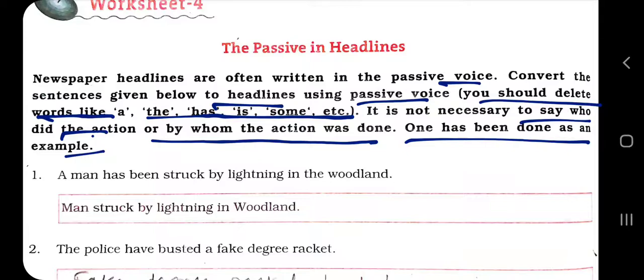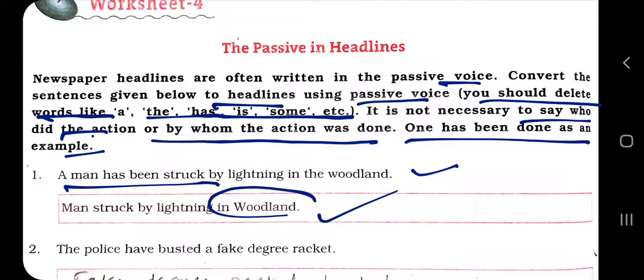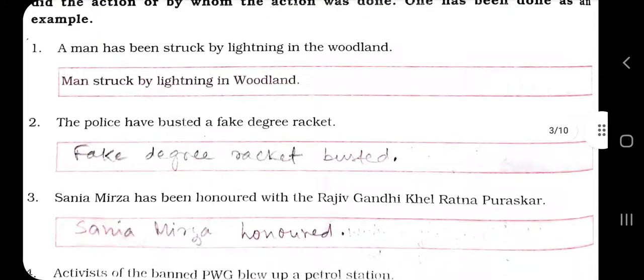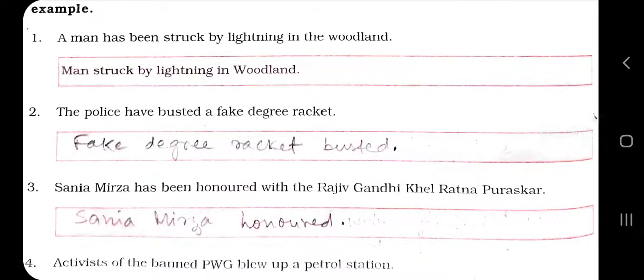A man has been struck by lightning in the woodland. Man struck by lightning. Even you can omit woodland, but here it is given. So it should be man struck by lightning in the woodland. Like, the police have busted a fake degree racket. Racket busted, and you can add by police, but it is understood police must have busted.